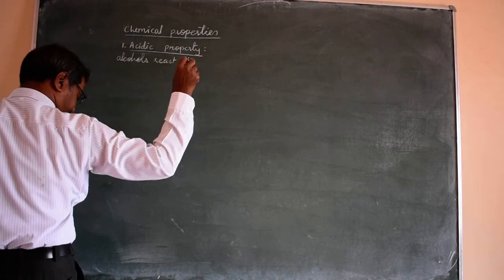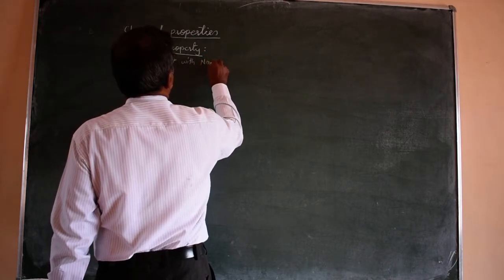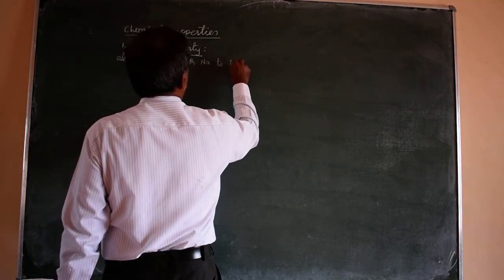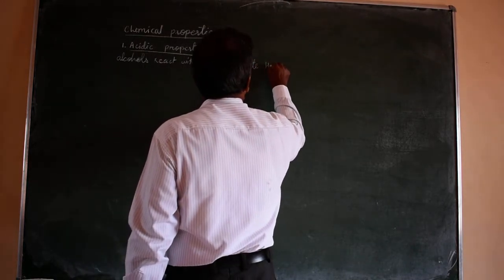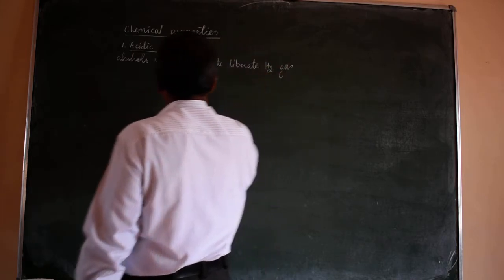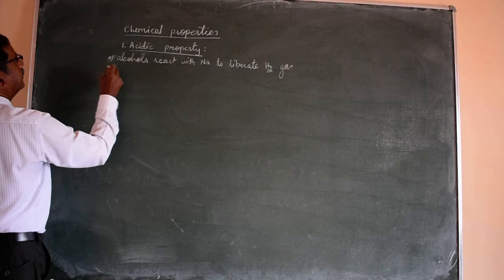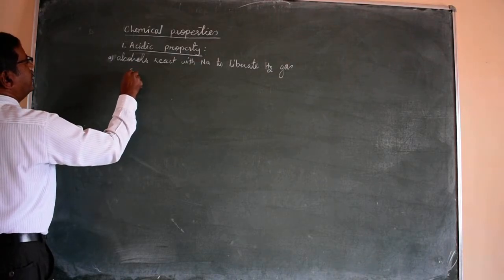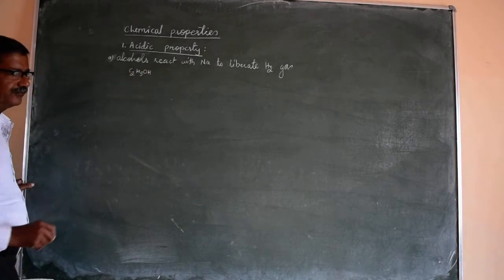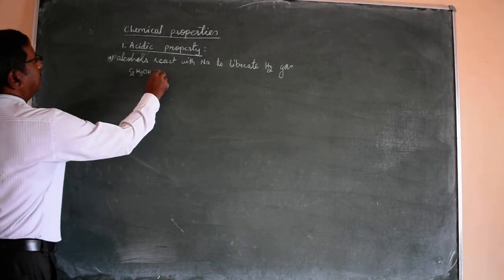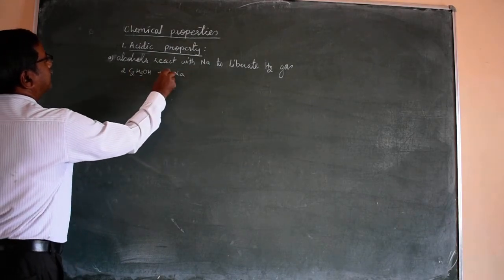So in the acidic property, alcohols react with a metal, say sodium, to liberate H2 gas. For example, ethyl alcohol, C2H5OH, ethanol, reacts with sodium metal Na to liberate hydrogen gas.